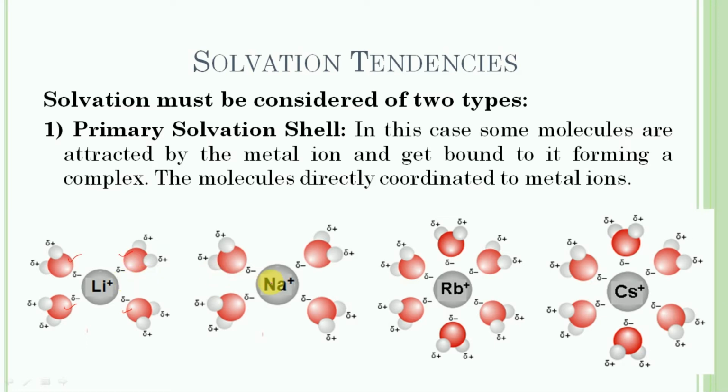Similarly, in the case of sodium plus and potassium plus ions, they may also have a 4 coordinated primary shell, and on the other hand, in the case of rubidium plus and cesium plus, they can form a 6 coordinated shell having 6 water molecules. In the primary shell, the solvent molecules are bound to the metal ion by the electrostatic force of attraction, and it is very clear that the alkali metals bear a positive charge and are attracted by the water molecule through oxygen, that is, the negative end.